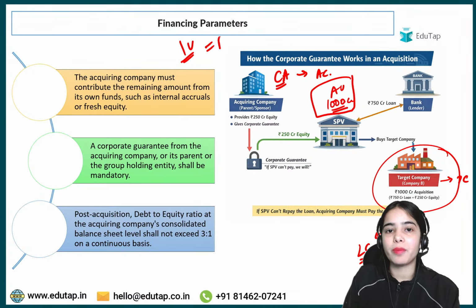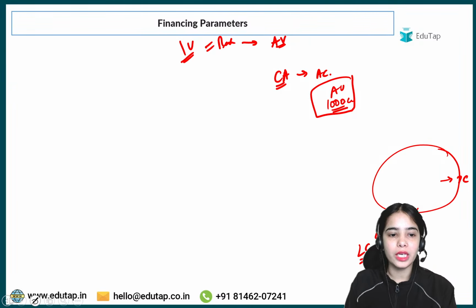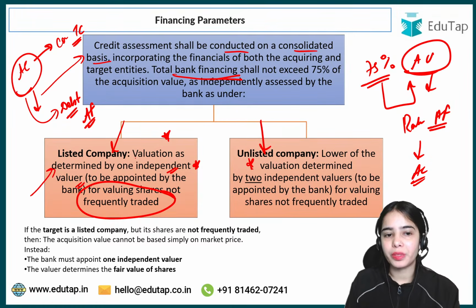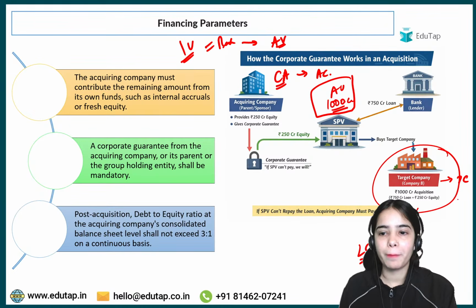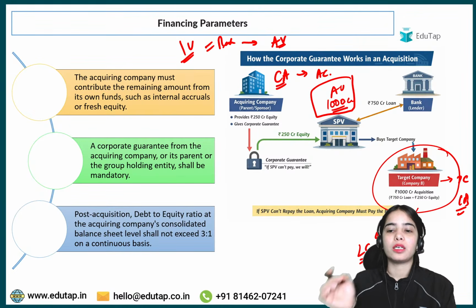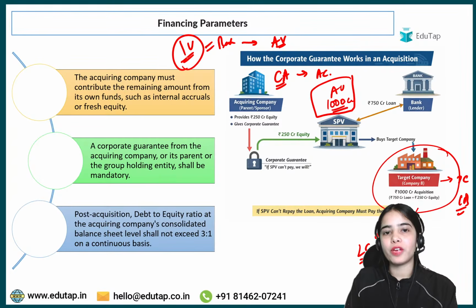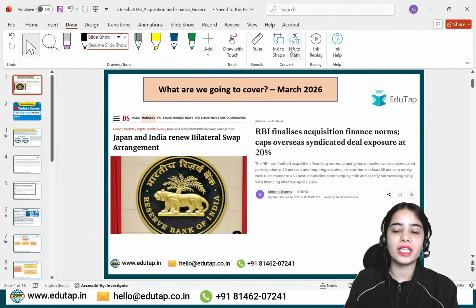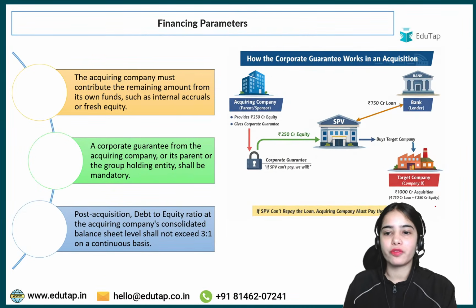One valuer has to be hired by the bank to identify the acquisition value, because in case of the listed target company, the valuation has to be determined by one independent valuer appointed by the bank for valuing shares that are not frequently traded. So remember this, that in the case of company B, the target company, if it is listed on the stock exchanges but it is not traded frequently, one independent valuer has to be hired by the bank to identify the acquisition value, okay. So now acquisition value has been identified to be 1000 crore.